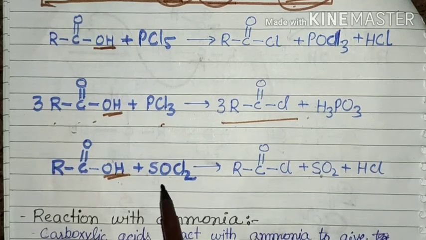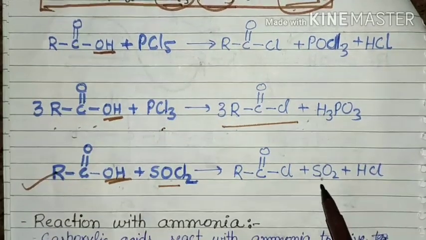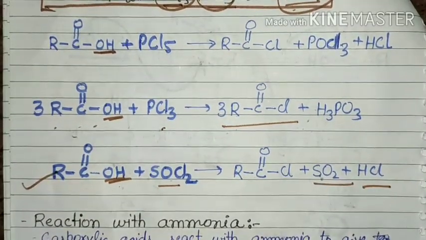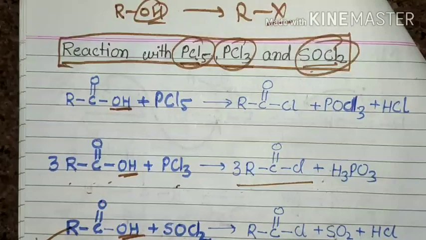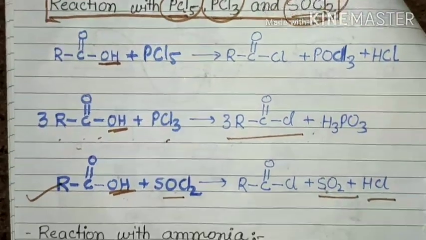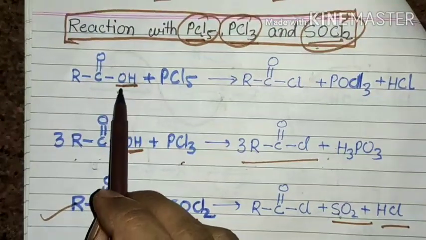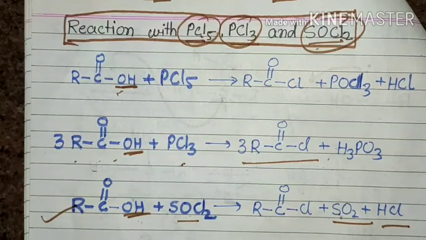And again SOCl2: this method is very preferable due to the side products, which are in the gaseous state. This reaction is a repetition of the carboxylic acid and alcohol case, so I hope you make a relation between the preparation of alkyl halide from the first chapter and this one. Just replace the OH group with the halogen atom.